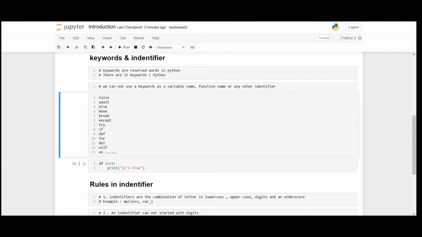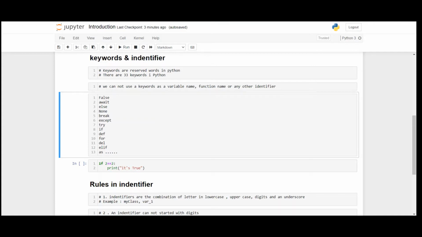Like that, you can see the keywords I have written here. Also, there are some keywords: False, await, else, None, break, except, try, if, def, for, del, elif, else. There are others: continue, import, pass, and many other keywords. There are a total of 33 keywords in the Python language. These are the list of our keywords.